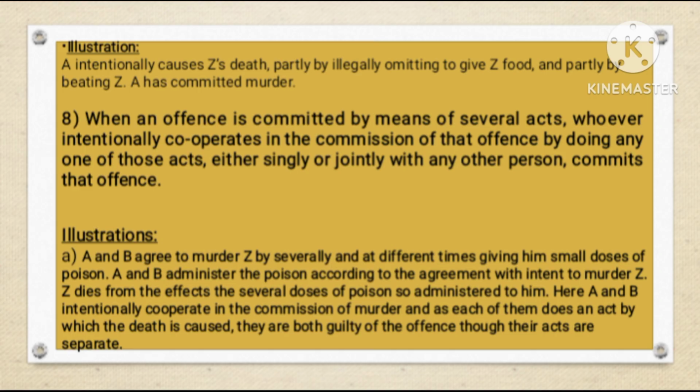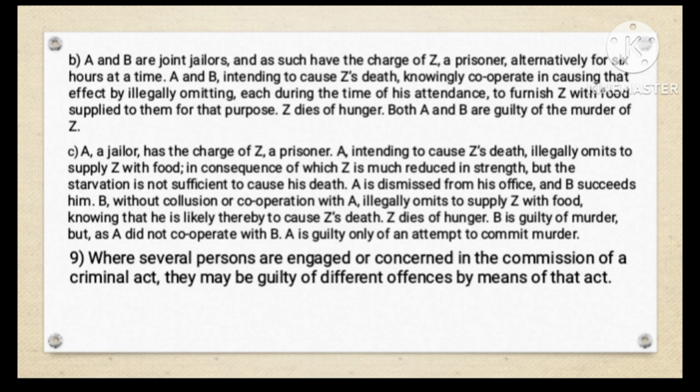Here A and B intentionally cooperate in the commission of murder, and as each of them does an act by which the death is caused, they are both guilty of the offense, though their acts are separate.